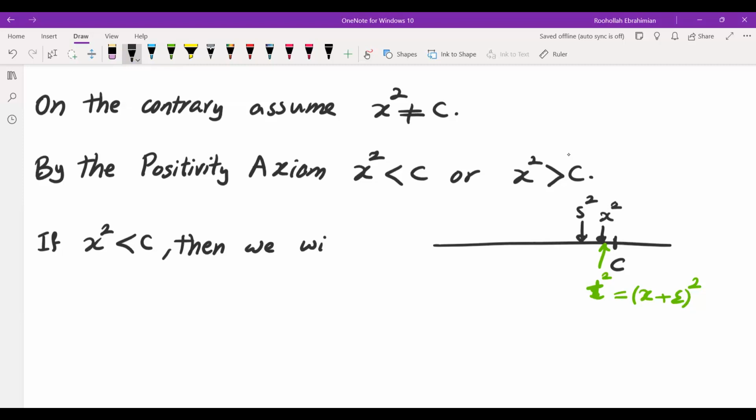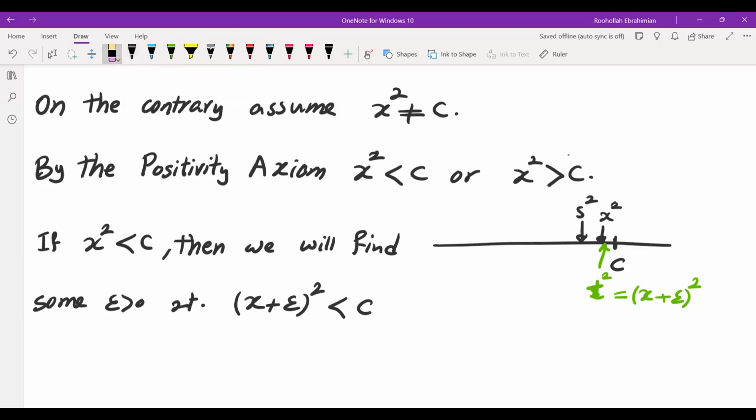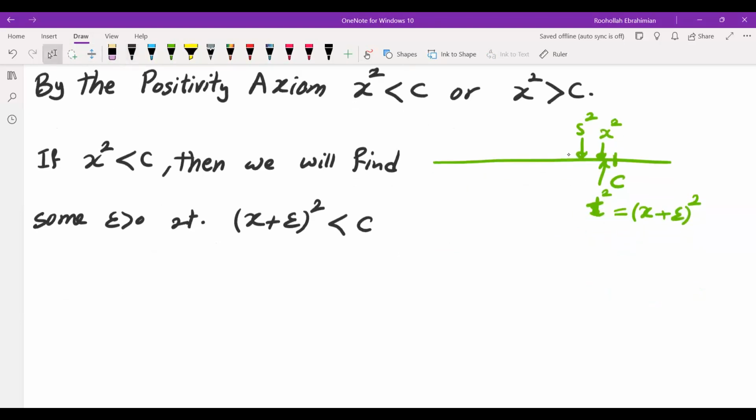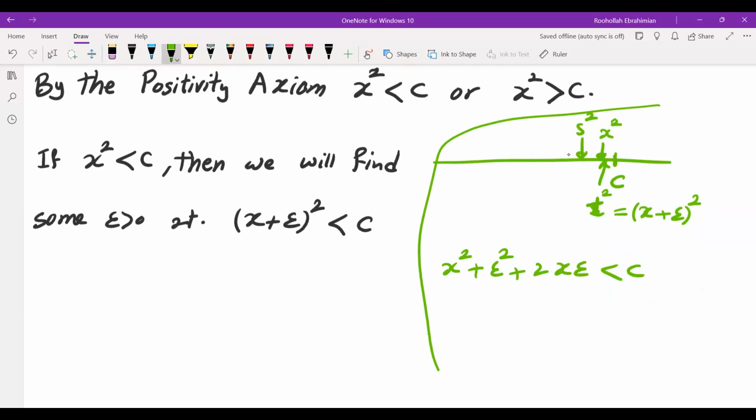So let me write it down. We will find some positive epsilon such that x plus epsilon squared is less than c. And this explains why I'm doing that. Okay, let's simplify this expression and see what we get. We're going to do the scratch work here, and then we're going to write down the proof here. So we get x squared plus epsilon squared plus 2x epsilon less than c.